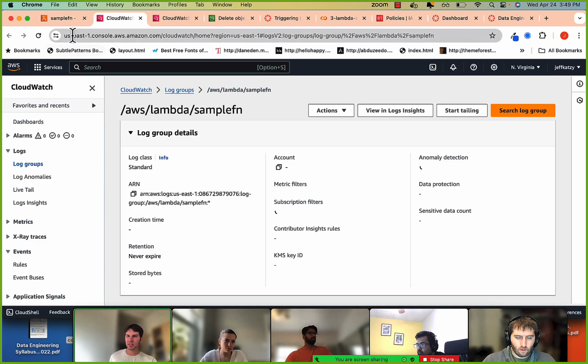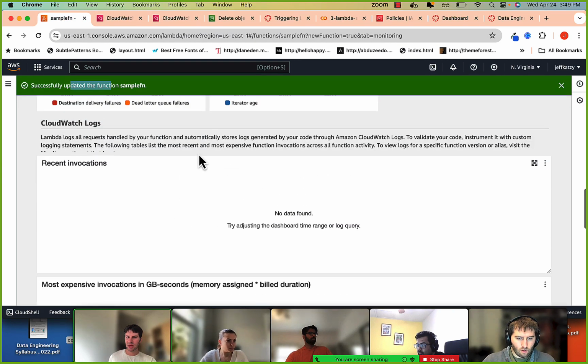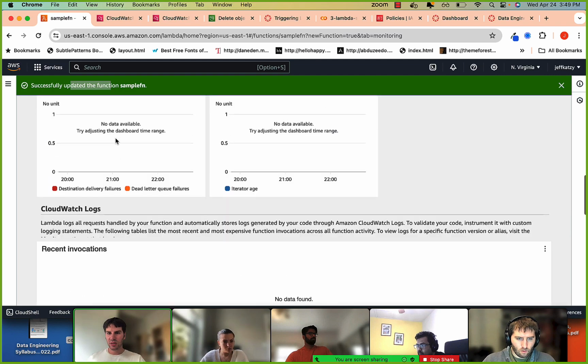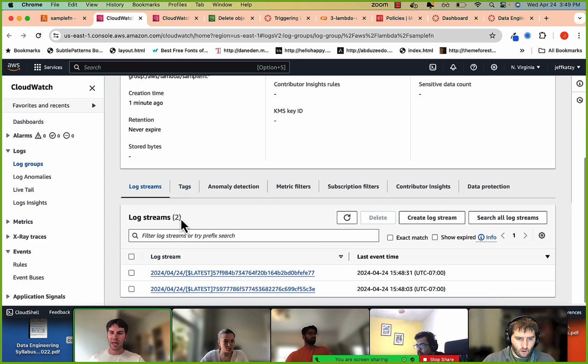So it just wasn't synced in this interface. We should see it down here. Maybe there's a way to refresh. But either way, that's a bummer. You can just click on view CloudWatch logs. And then I go to CloudWatch, and now down here you can see the two different triggers.